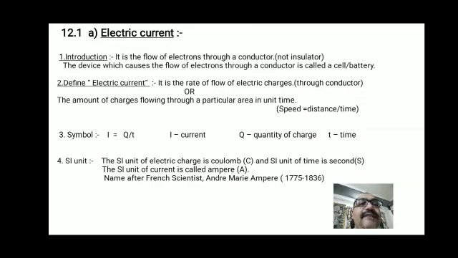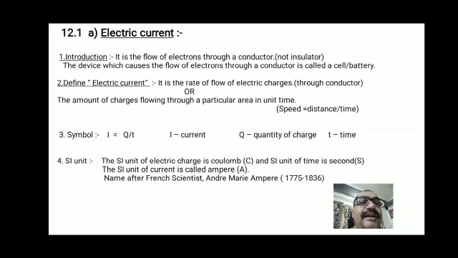Now, what is the definition of electric current? There are two definitions. First, it is the rate of flow of electric charges, or the amount of charge flowing through a particular area in unit time. In 9th standard we learned that speed is equal to distance upon time. Same here, current I is equal to charge flow upon time.